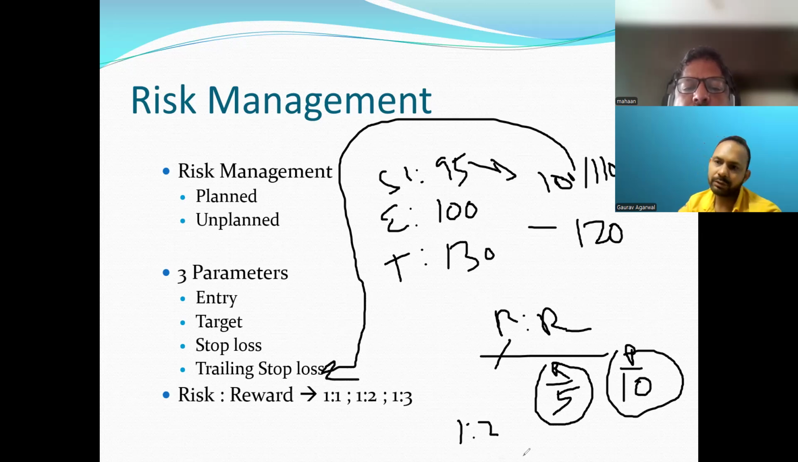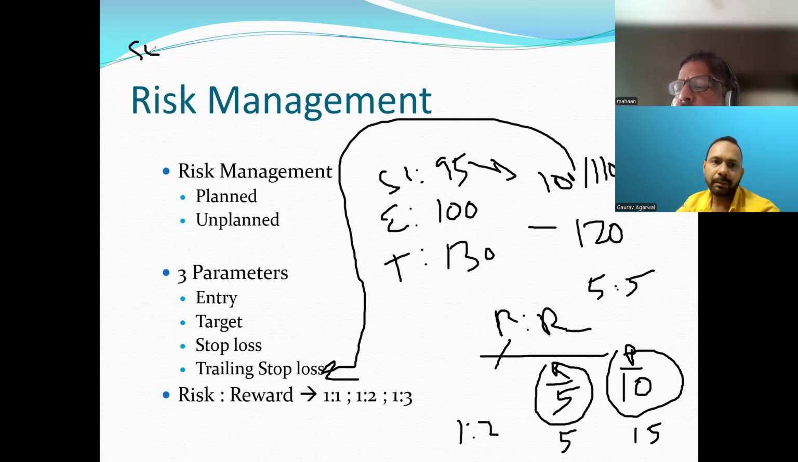Similarly, if you want risk reward ratio of 1 is to 3, then you can think like 5 rupees stop loss and 15 rupees target. And if you want a risk reward ratio of 1 is to 1, then 5 rupees will be your stop loss and 5 rupees will be your target. Right?